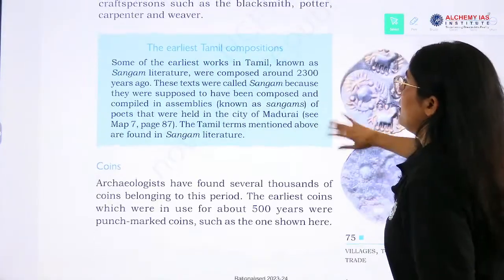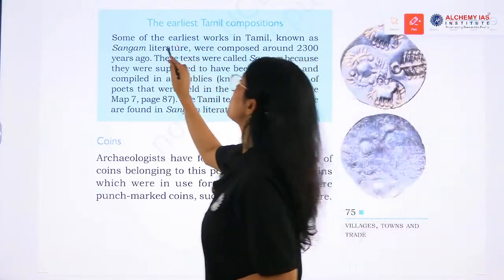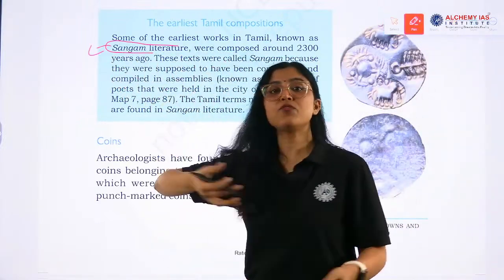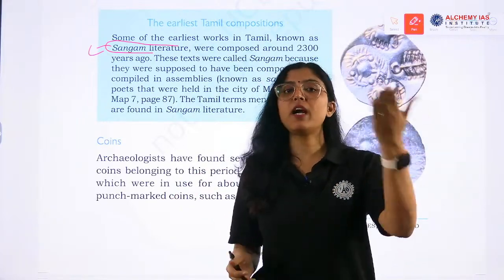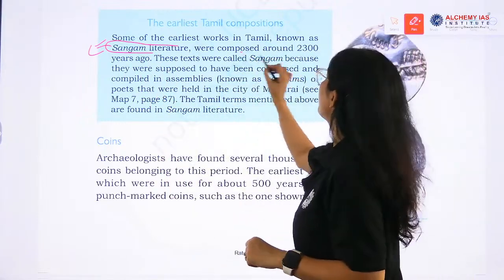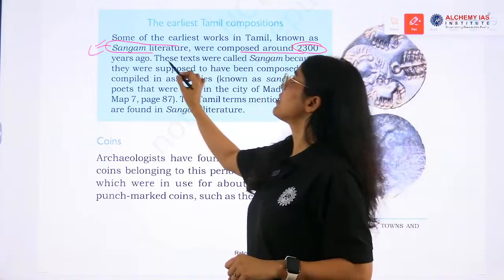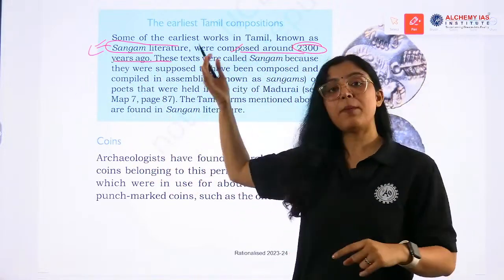Okay, the earliest Tamil composition. So we know Sangam literature. It is the earliest form of history, right? The history that we form of South India is from Sangam literature, right? The earliest source. They were composed around 2300 years ago. So at the same time this development is happening in South India, while in northern India we see these texts.